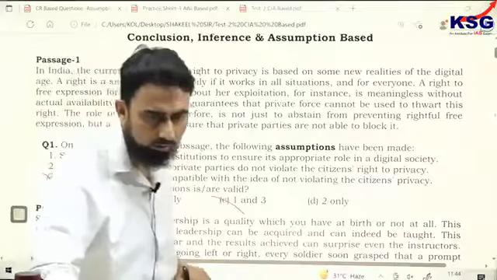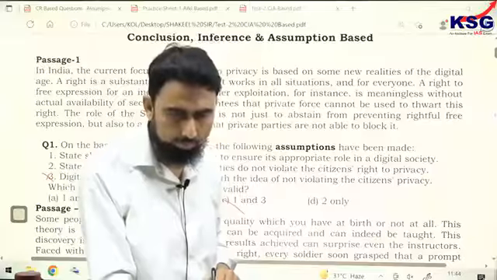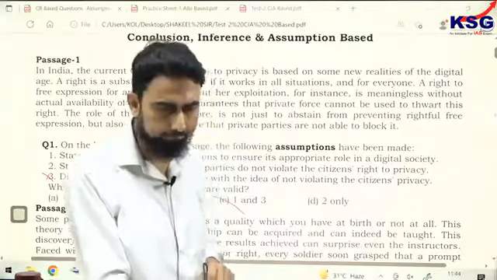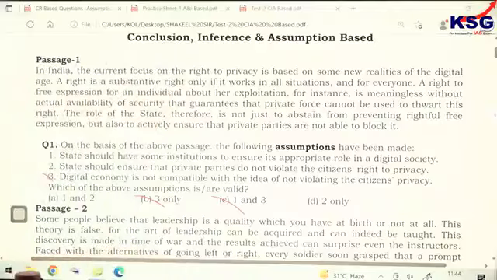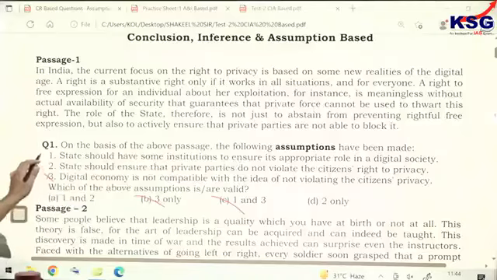If I go this way, in fact, first somebody has chosen as D option. Spandan, your answer for first one is D. So you need clarification for this. State should have some institution to ensure its appropriate role in digital society.